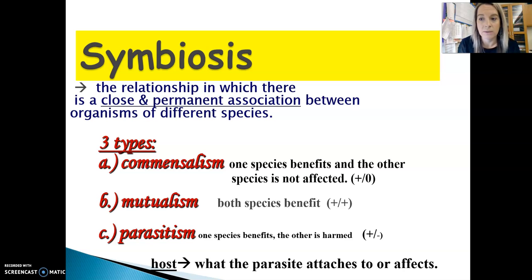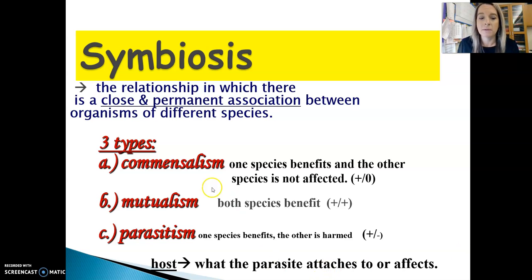You can't have non-living things here that are supporting each other in a close and permanent relationship, meaning that this is always happening. This isn't a once and done deal and then it never happens. Every single member of that species always has this relationship with this other species all the time, and it has to be for survival. And then there's three different kinds of this that are always occurring.